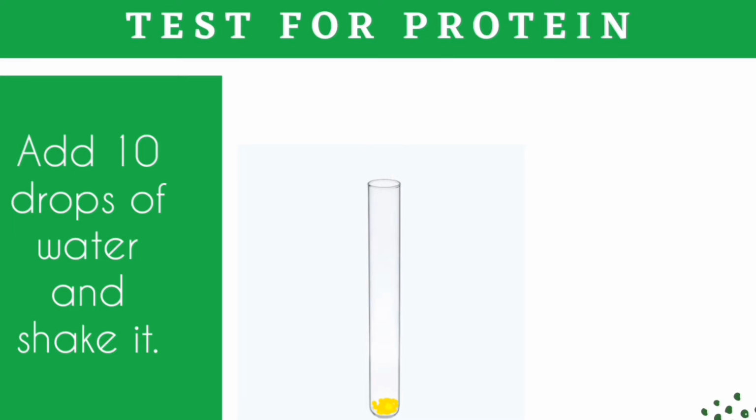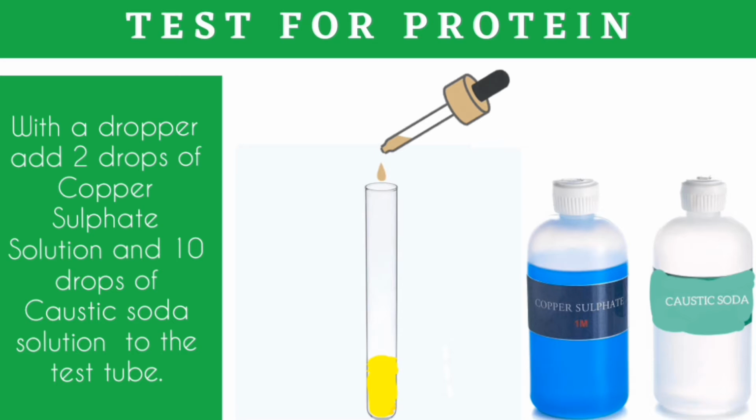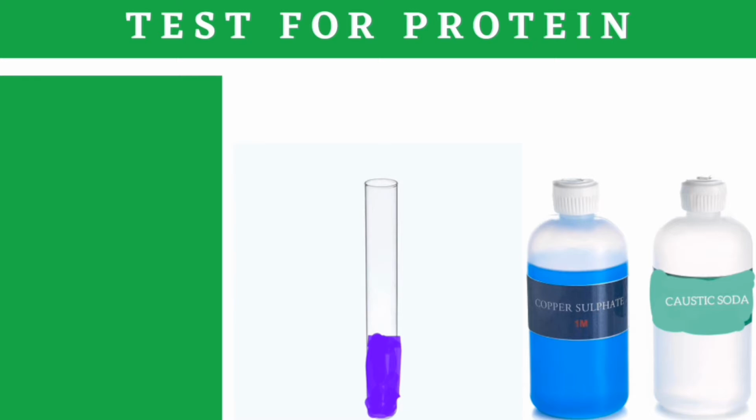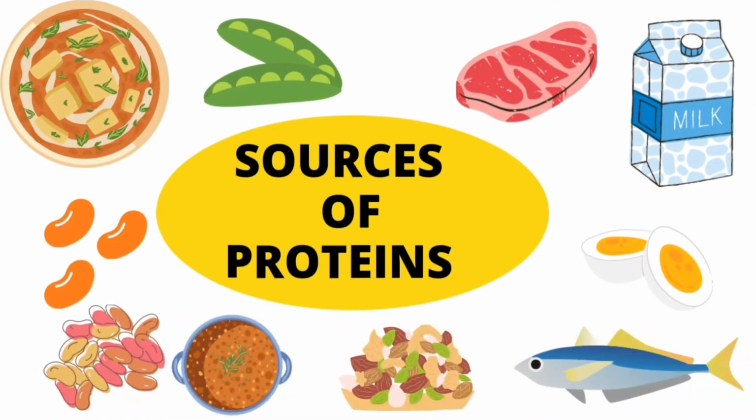Then add 2 drops of copper sulfate solution and 10 drops of caustic soda solution to the test tube. Shake it well and let it stand for a few minutes. If the color changes to violet, it indicates the presence of protein in the food item. Foods containing protein are called body building food. Fish, eggs, milk, meat, nuts, pulses are some good sources of protein.